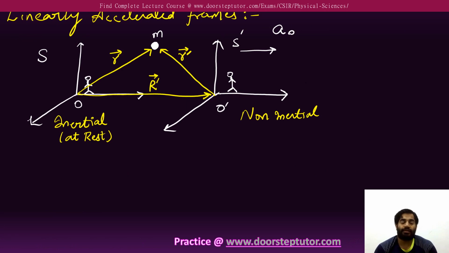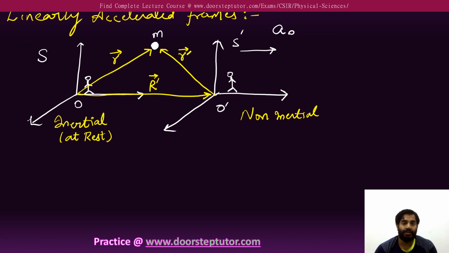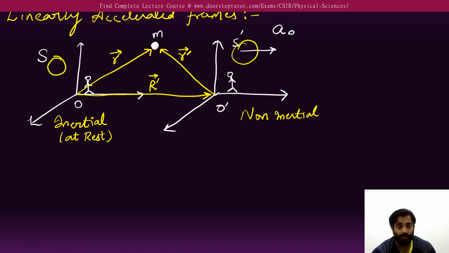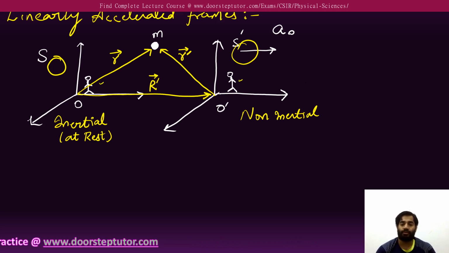So this is the linearly accelerated frame example we have taken. We have taken two frames, one is S and another is S dash or S prime. In these two frames, the observer is there, here and here. The inertial frame is obviously at rest.